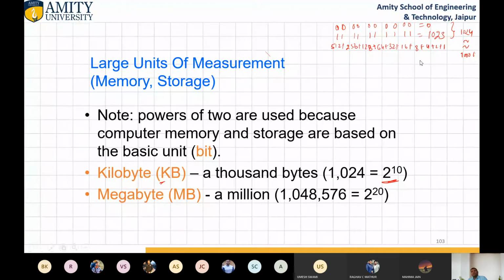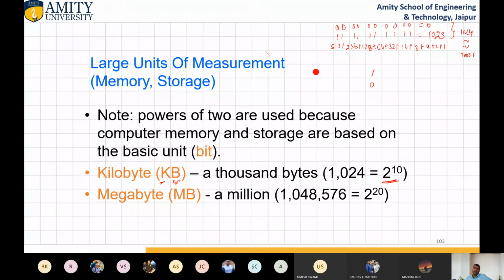Multiplied by 8 is byte. I am ignoring that portion, that we are storing data in terms of bytes, not in terms of bits. If you want to represent in terms of bits, then 1 and 0 is there. So how do you identify what the information is? We need to store in terms of a set of bits, and that set of bits is a byte. That's why this byte is coming here. So kilobyte, 1000 bytes.